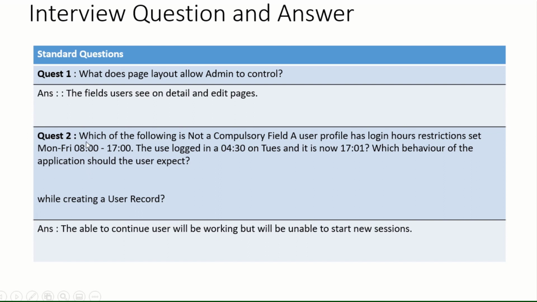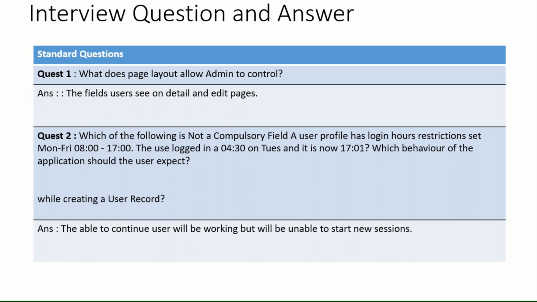Question number two is many times asked by the interviewer. Which of the following is not a compulsory field on a user profile? Login hour restrictions are set Monday to Friday, 8 a.m. to 5 p.m., and the user logged in at 4:30 p.m. on Tuesday, maybe, and it is now 5:01, meaning you are now beyond the limit of the hours.